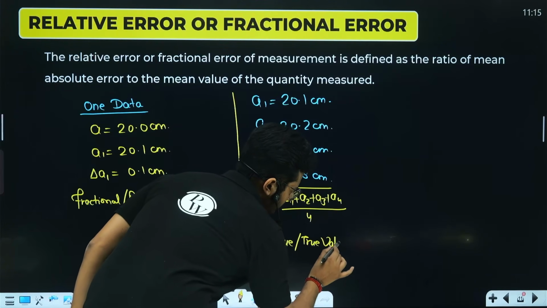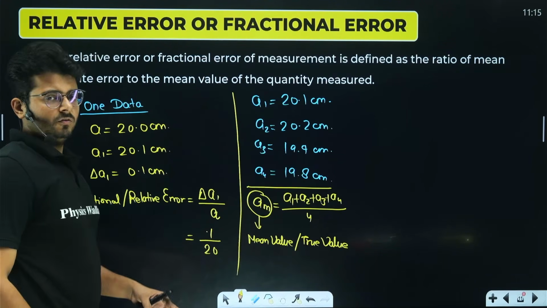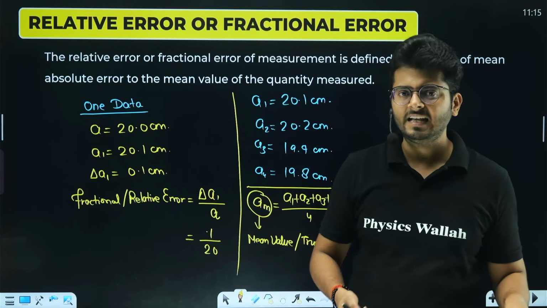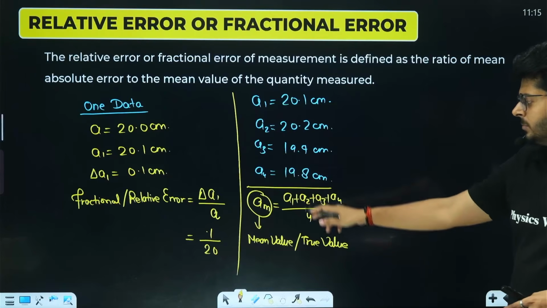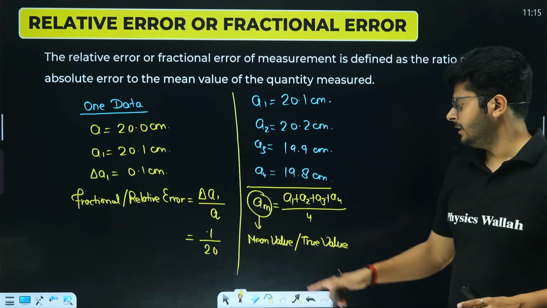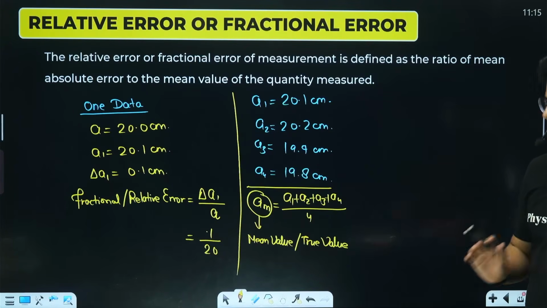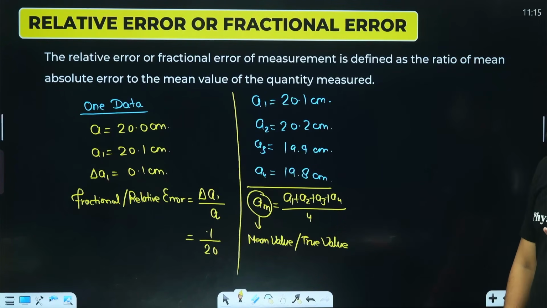Got it? Okay. Sometimes you don't know the true value of any object, right? Then what do you do? You take multiple measurements and then you take the mean of those measurements, and that mean is going to work as the true value, right? Now you have everything, now you have the true value, right? So what will you do?